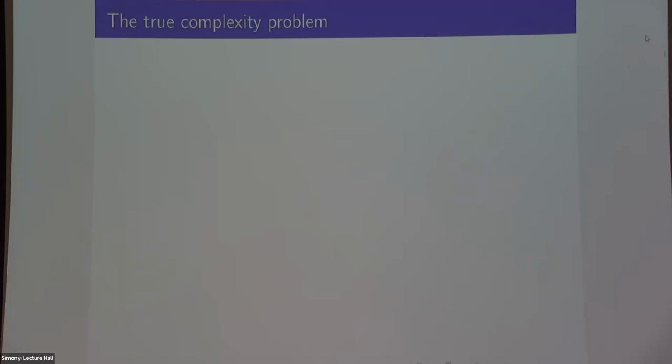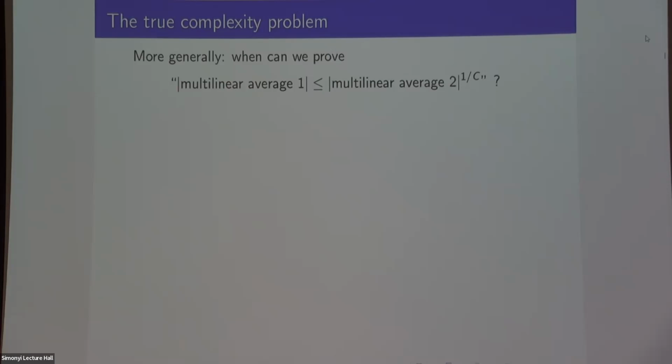So what I'd encourage you to do is imagine that you're doing your research, and in the course of your research, you discover it would be very helpful to know that some multilinear expression involving some functions and some averaging is bounded above by some other multilinear expression involving some functions and some averaging and some products, maybe with a small power here to make the inequality true. Maybe you want to prove this and you want to know whether it's true. And if it is true, can you prove it just by applying the Cauchy-Schwarz inequality lots of times, like we've been doing? That would be really useful.